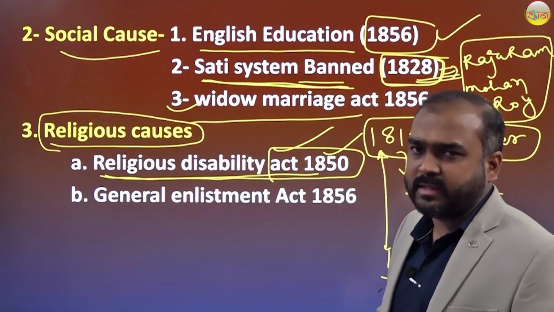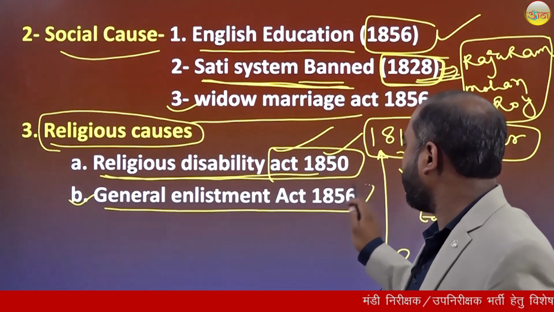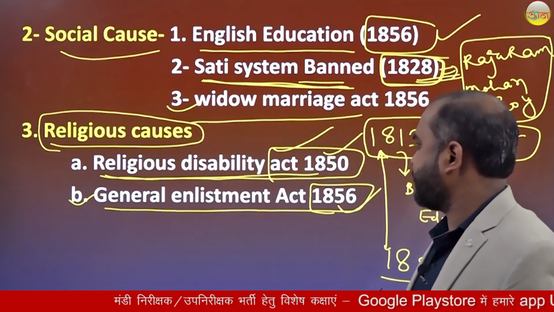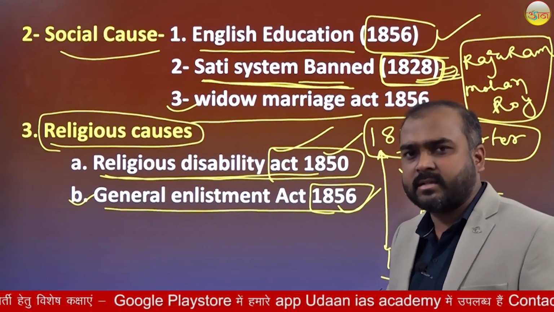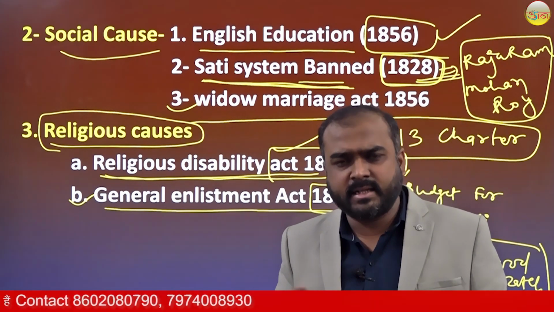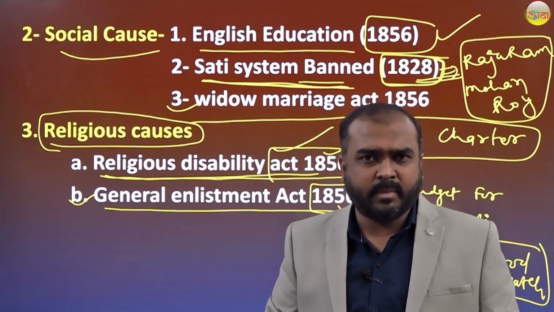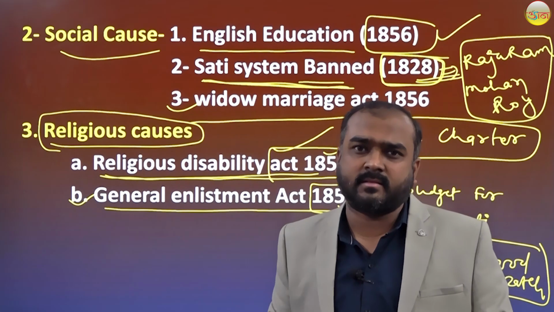Okay, further we'll see the religious causes. Second was the General Enlistment Act of 1856. The General Enlistment Act of 1856 says that an Indian soldier who is working under the British company may be sent overseas.